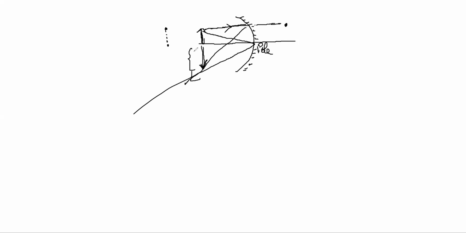The height of the object was in the positive y direction, but the height of the image is in the negative y direction, because your x and y axis was like this. So this is called an inverted image, and your magnification will be negative in this case. Magnification is minus v by u.